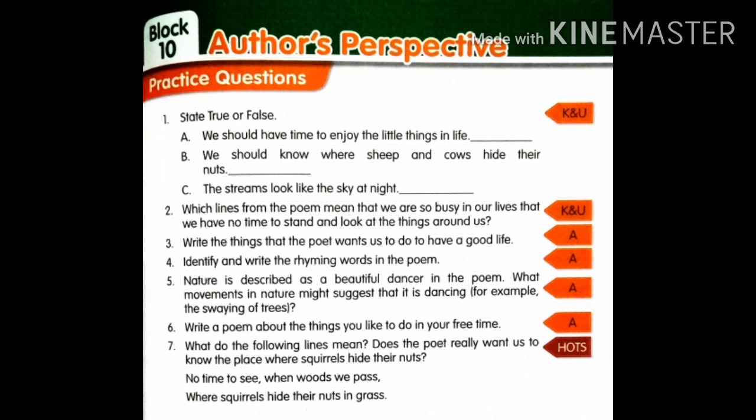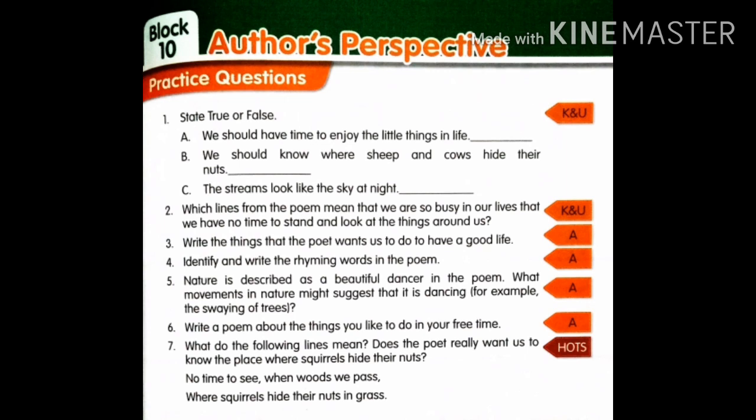Now if you move to page number 70, the fifth one, underline the common nouns in the story The Donkey and the Fox. For each of the common nouns, write a proper noun. So you want to underline from The Donkey and the Fox story and also you want to write a proper noun for this. And spot the errors in the passage and rewrite it after making corrections. So check that all the proper nouns start with a capital letter and wherever there is a requirement of a full stop, you want to put the full stop and complete the passage and write it in your classwork.